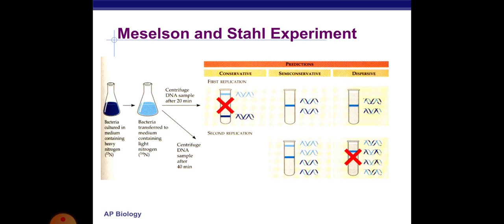They cultivated two bacteria, a heavy nitrogen bacteria and a light nitrogen bacteria, and named them N15 and N14. After cultivating, both the N14 and N15 cultures were centrifuged for 20 minutes, and they identified that in a conservative method, one is a completely new strand and another is a completely parental strand. In semi-conservative DNA, in both N14 and N15, half of the strand is newly synthesized and half of the strand is parental strand.